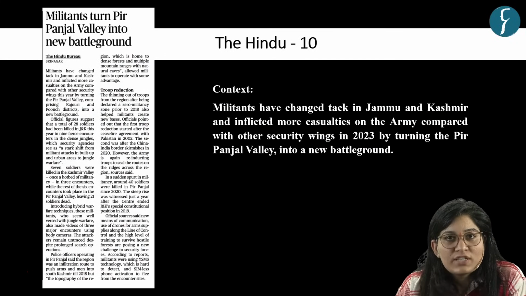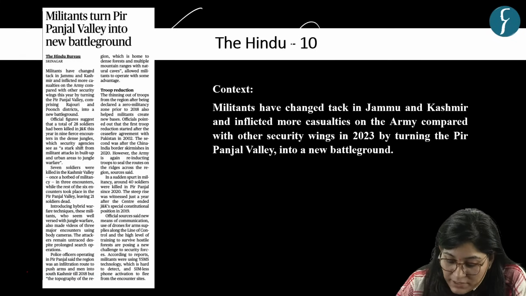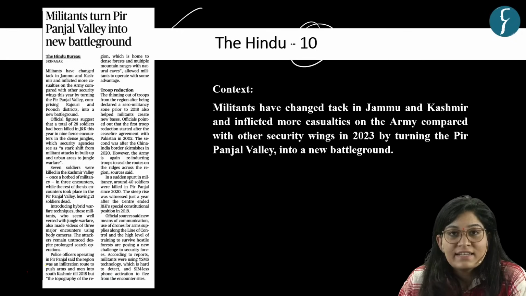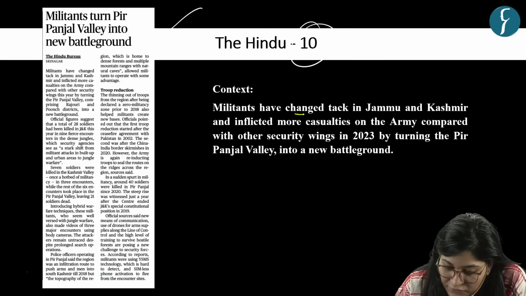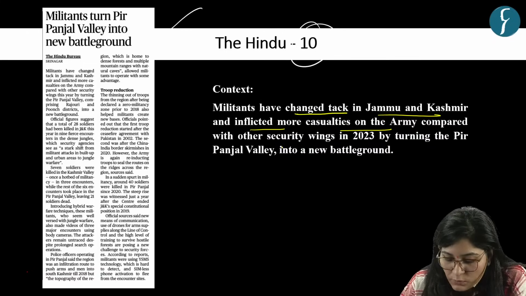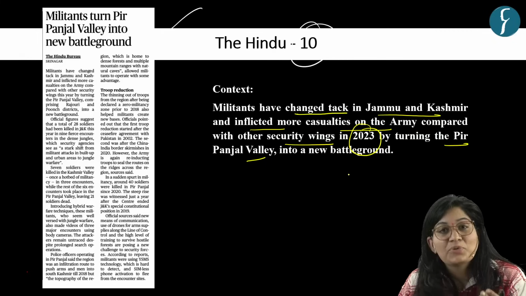First question is based on this news article, which appeared on page number 10. Context is that militants have changed track in Jammu and Kashmir and inflicted more casualties on the army compared to other security wings in the year 2023 by turning Pir Panjal Valley into a new battleground.